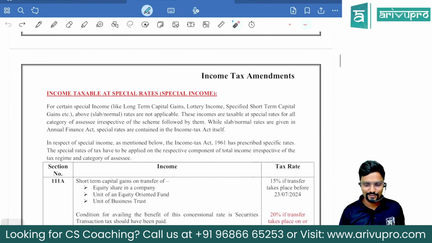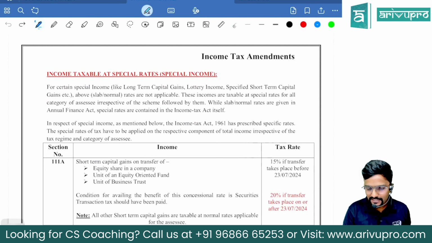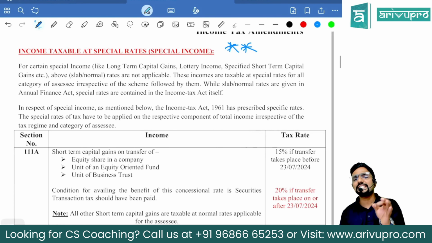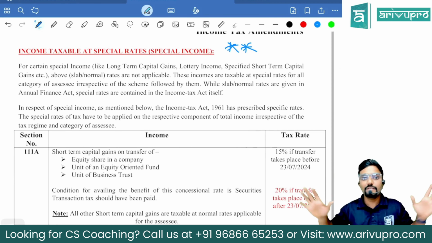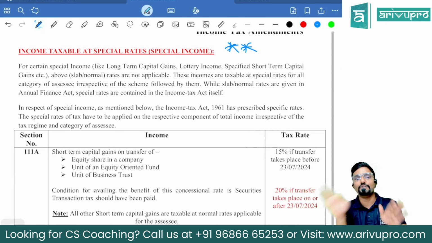Now very important, and the major changes have happened here. Sir, that means whatever I have studied, the tax rates with respect to special income, should I forget everything? No, you have to remember that along with these new changes.